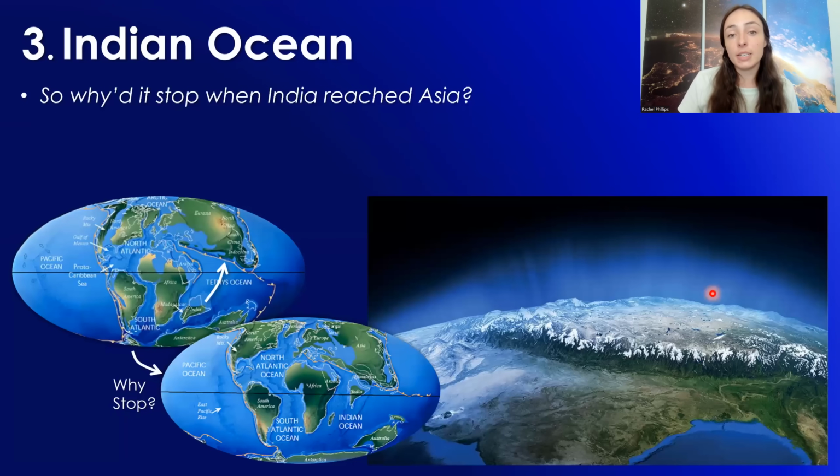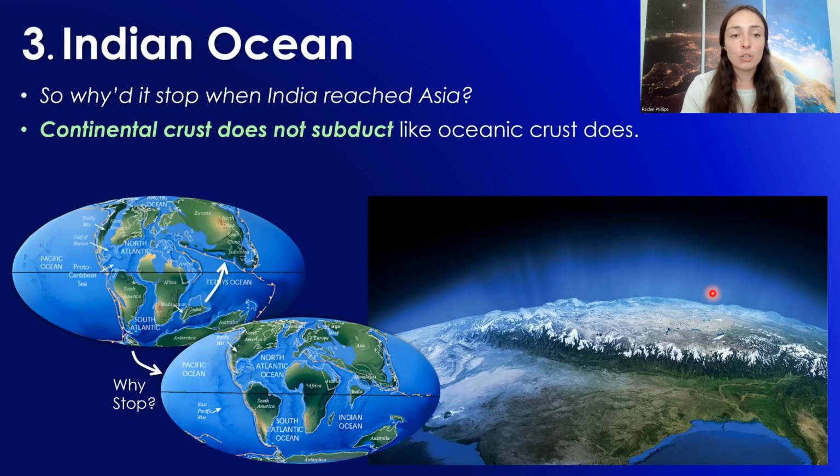So why did India stop when it reached Asia? Shouldn't the subduction have continued? Well, actually, continental crust does not subduct like oceanic crust does. It's just too buoyant. It's not dense enough, and when they hit each other, it instead smooshes together really hard and forms these really huge and high mountain ranges.